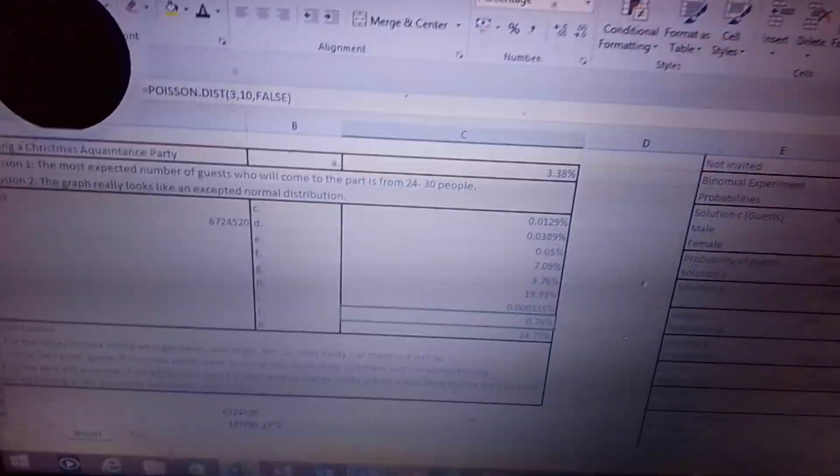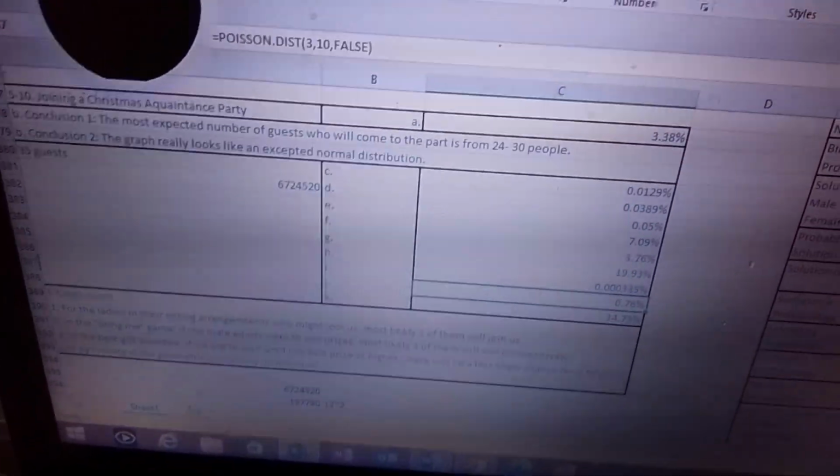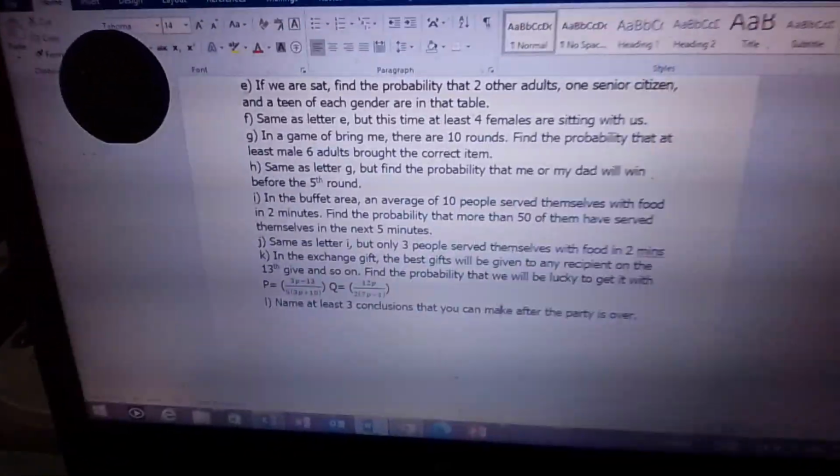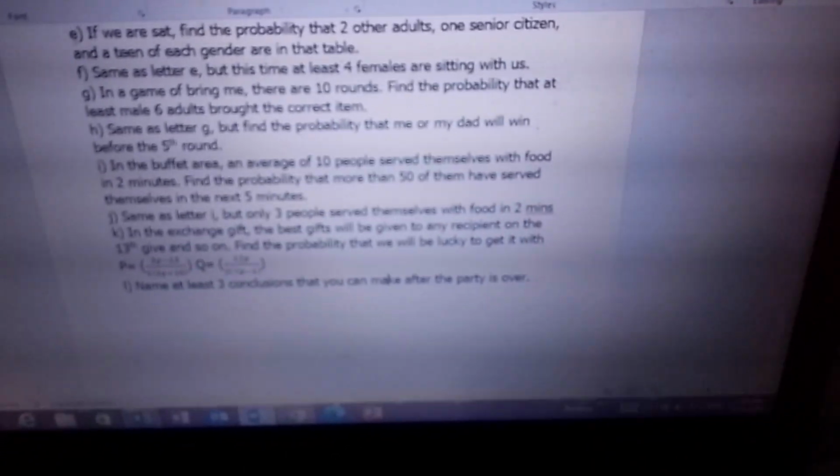Because let's say, for example, kapag nabusog na, only a few will get. It depends upon the people kung nabusog na sila, di ba? So, yan. And then for letter K, ito na yung challenge. Another set of rational equations. So, here we have another set of rational equations.